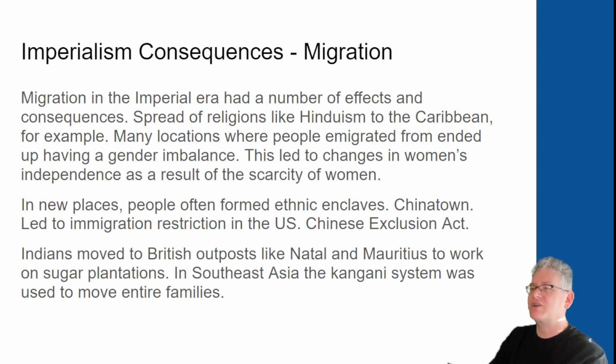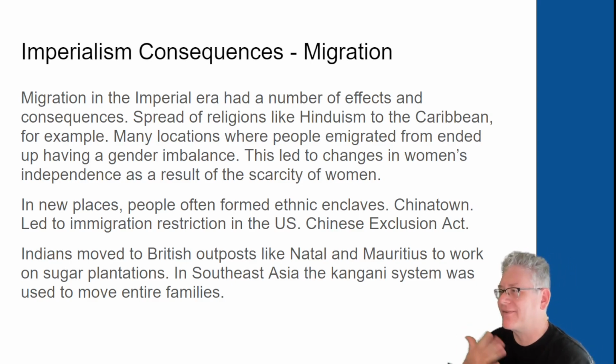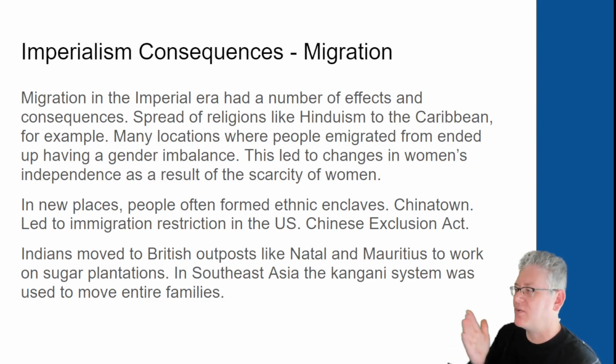Indians will move to British outposts like Natal and Mauritius to work on sugar plantations. In Southeast Asia, we are going to have the system called the Kangani system, which was used to move entire families. The details of the system are kind of random, but usually what happened was that you would have a couple of men move from India to someplace else to do work, right? Theoretically, they're going to come home, but they didn't often do that.